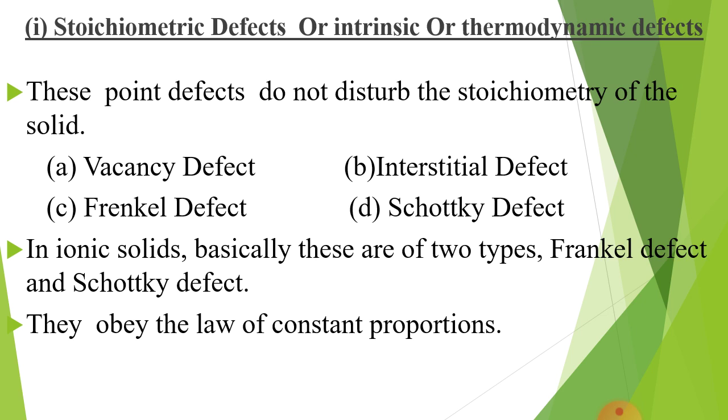Vacancy defect and interstitial defect are more common in atoms and molecules, but Frenkel and Schottky defects basically belong to ionic solids. One more thing you have to know, they also obey the law of constant proportion. That means the ratio is always fixed.